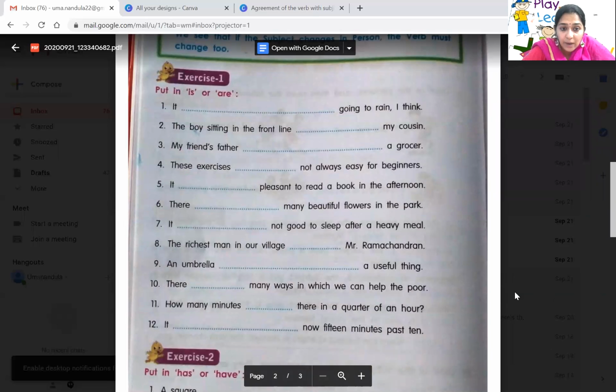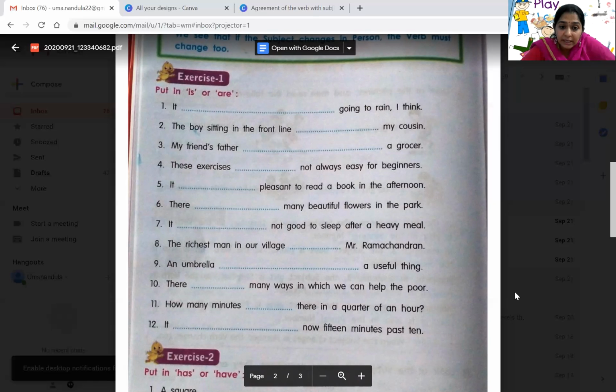So exercise 1, put in is or are. That is, it dash going to rain. I think it's a small exercise, you can do it. It is going to rain. The boy sitting in the front line dash my cousin. Singular, no? So the boy sitting in the front line is my cousin. Third one, my friend's father dash a grocer. My friend's father is a grocer.